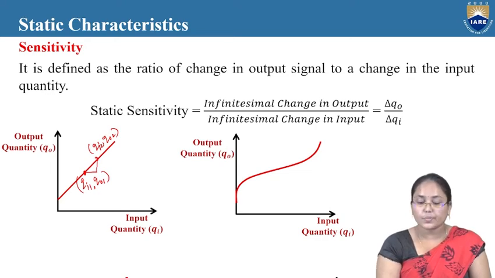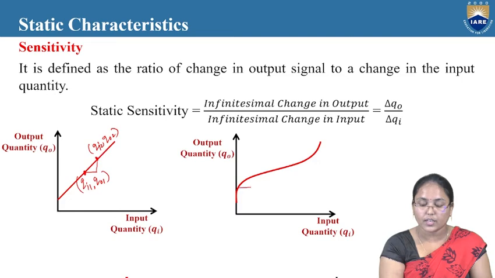Now, look at this particular signal which is non-linear. This is a non-linear signal and this is a linear signal. So now, if you look at this non-linear signal, here you can have different sensitivities, measured at different points. And here it will be something like this.